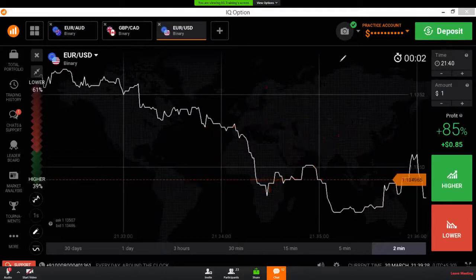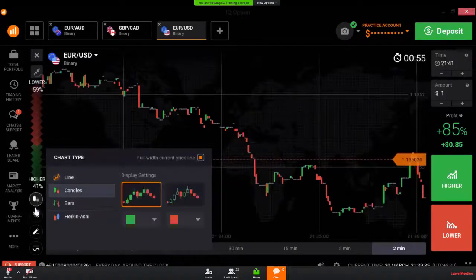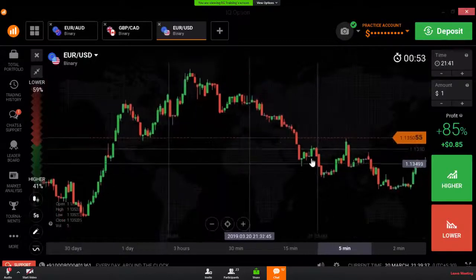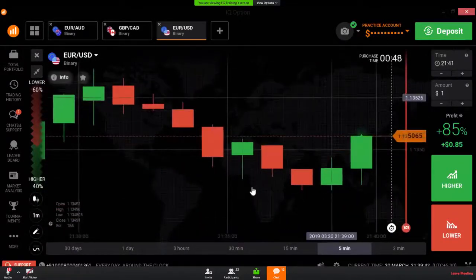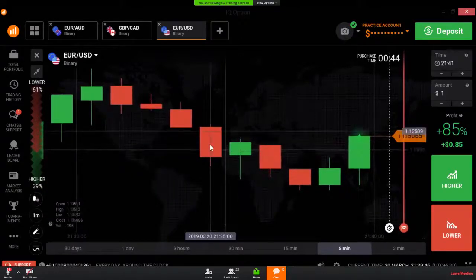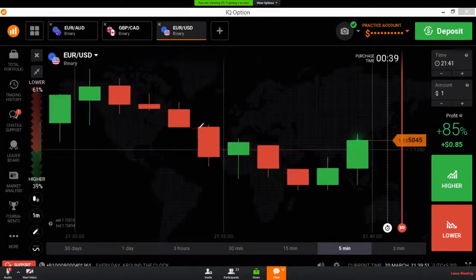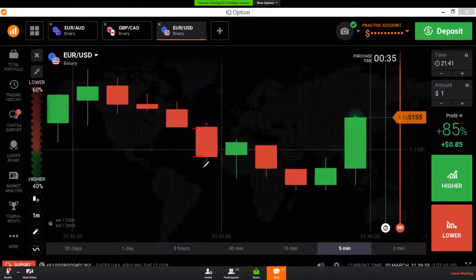I will show you this candle to know these prices. This candle has these 4 prices: the opening price, the closing price, the high price and the low price.